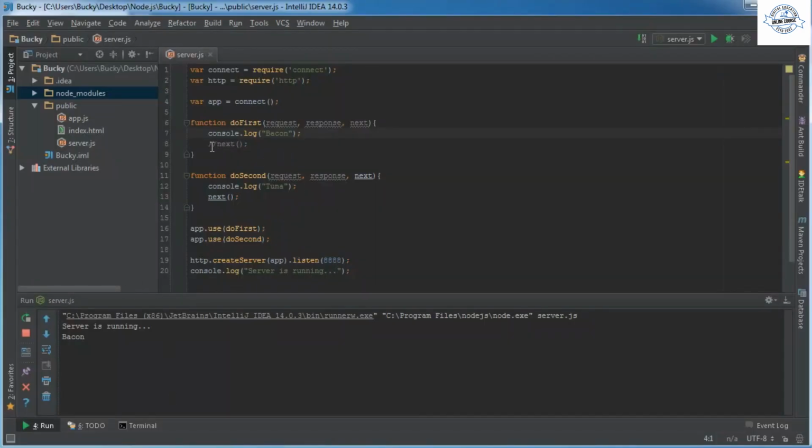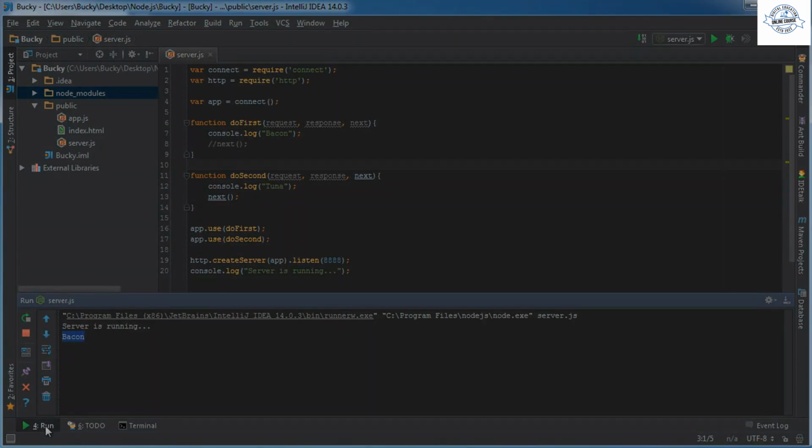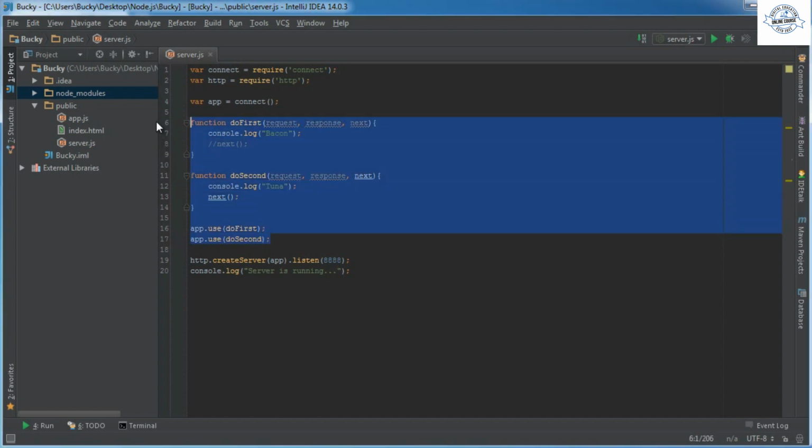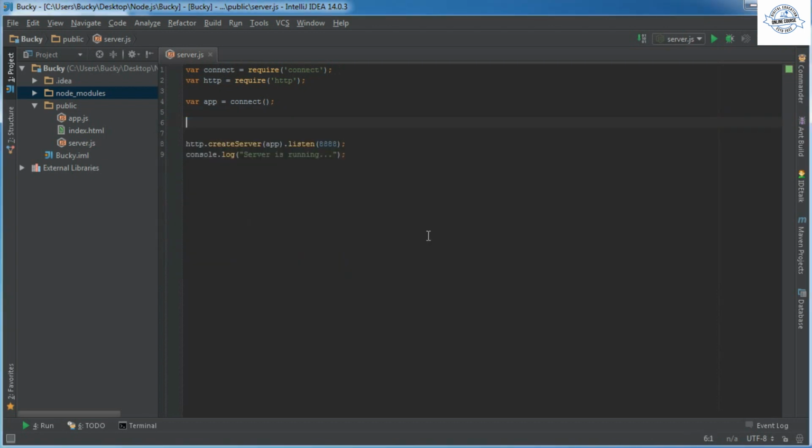So again, if you don't call it, then of course this second object in the stack never gets called. And that's why tuna was never written. Alright, so that was pretty interesting, I guess, but not really that useful. Still don't really understand why Connect is so popular. Well, to be honest, that was just a really simple demo. The reason that people love using Connect is actually for this.